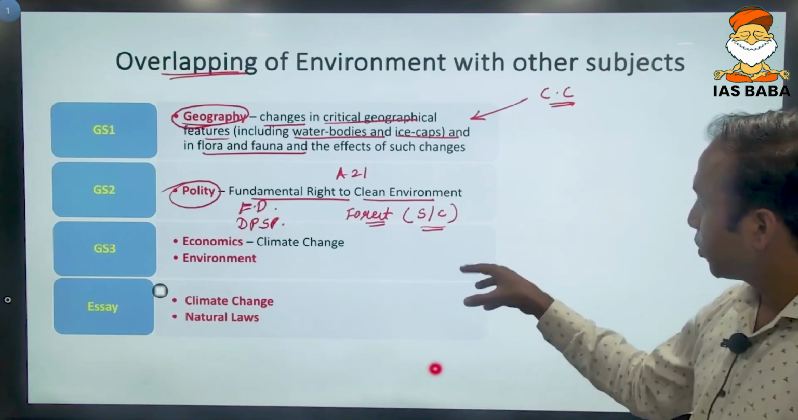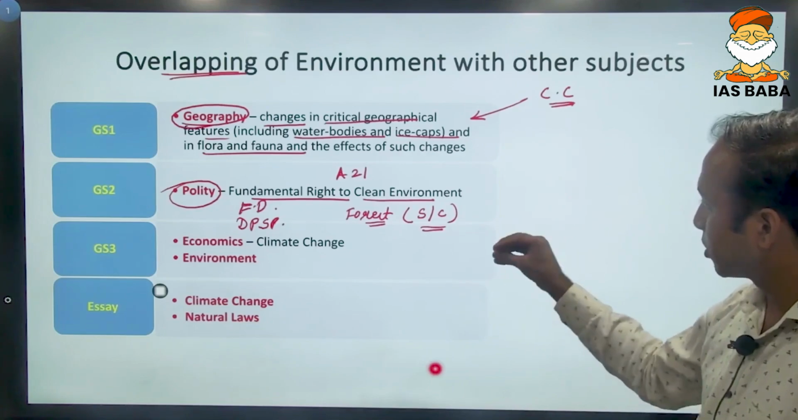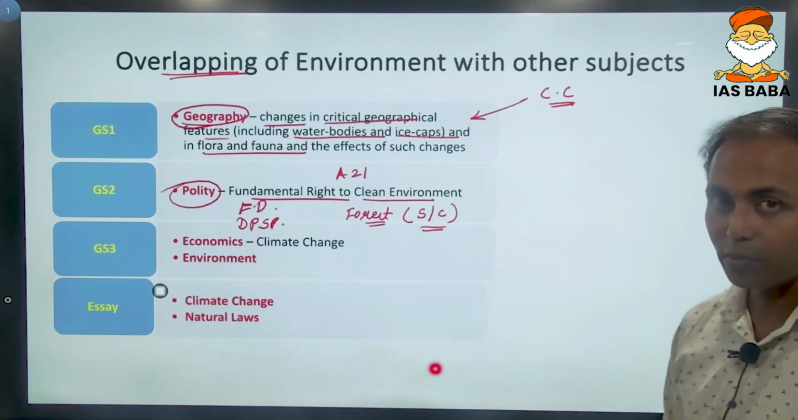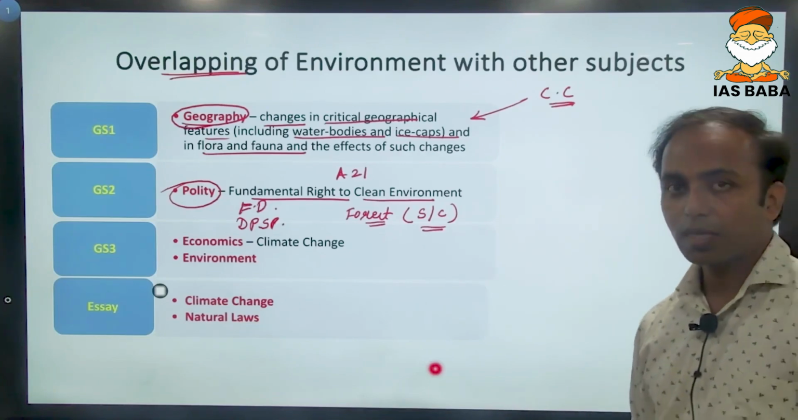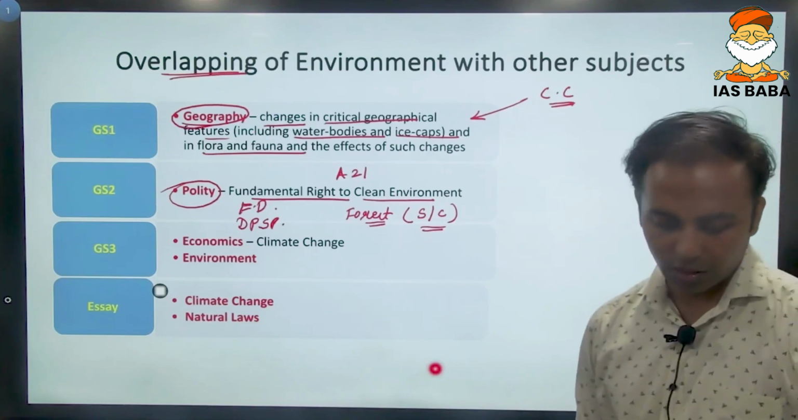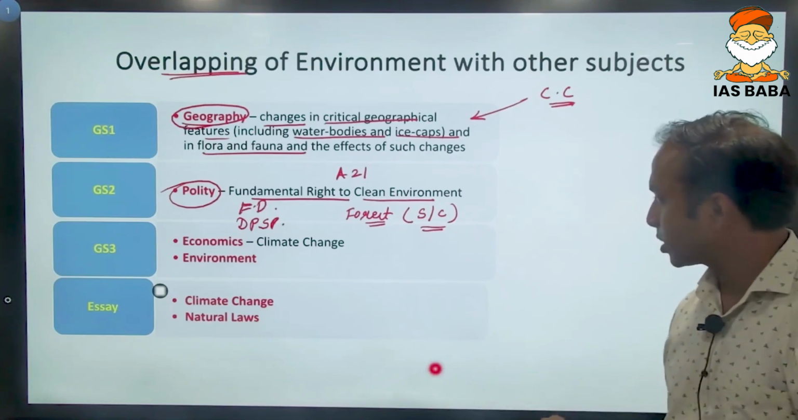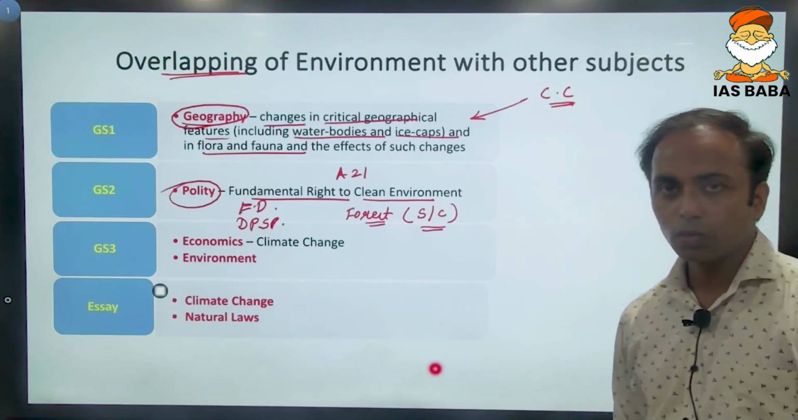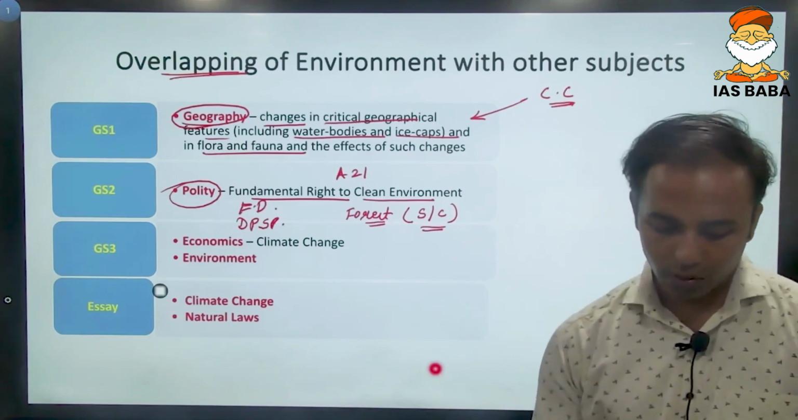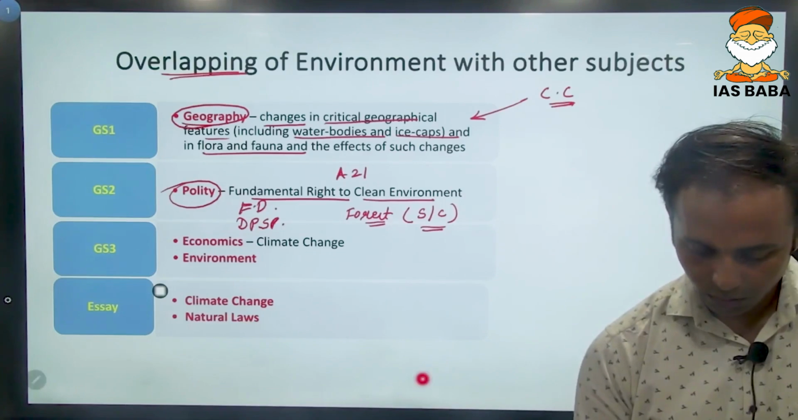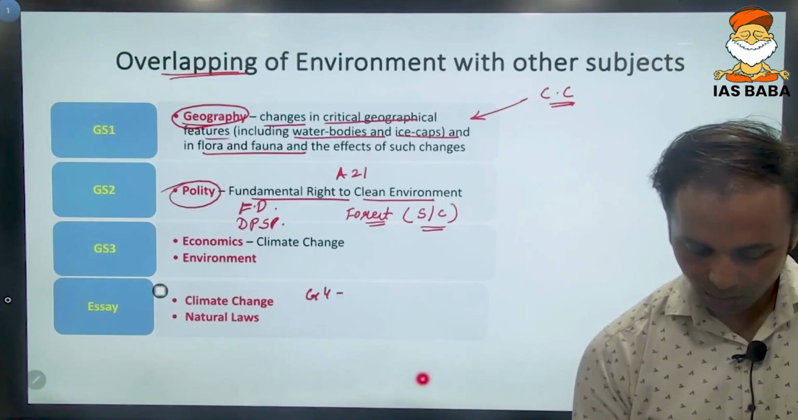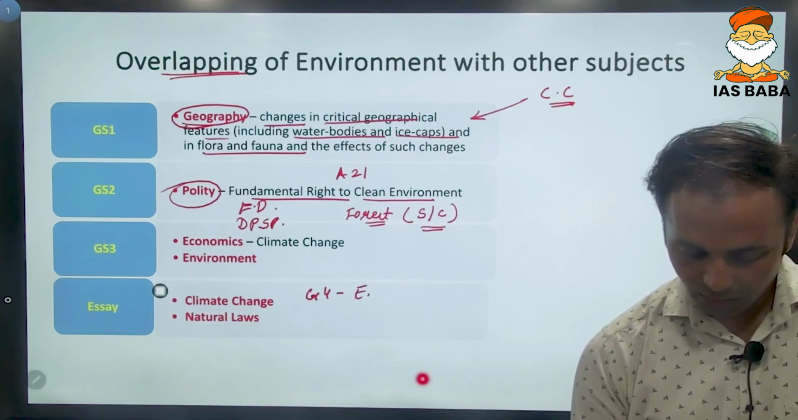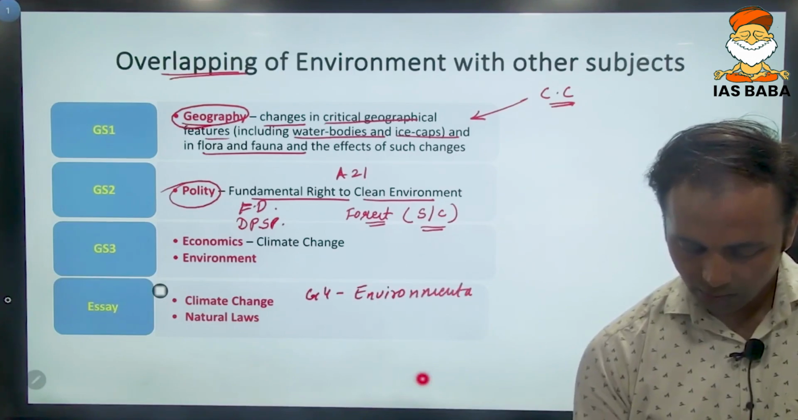In GS paper 3, you have economics, wherein climate change is a very important chapter that is dealt with every year in the economic survey. In essay also, you may expect questions on climate change or natural law. You also have GS paper 4, which talks about ethics, and within that, environmental ethics. Environmental ethics is also there.